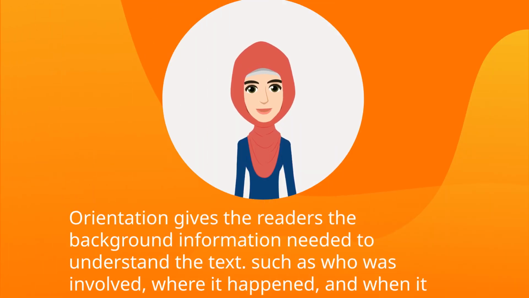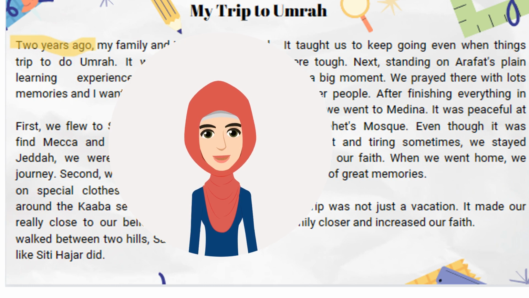Orientation gives the readers the background information needed to understand the text, such as who was involved, where it happened, and when it happened. For example, 2 years ago. It answers the question, when did I do Umrah?